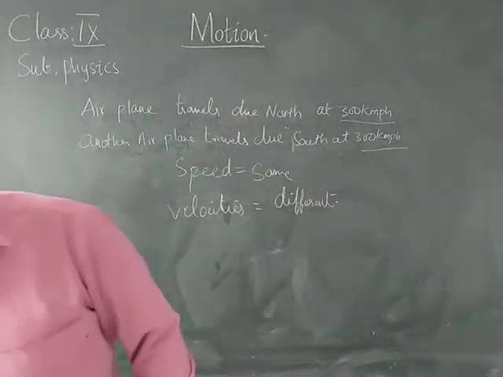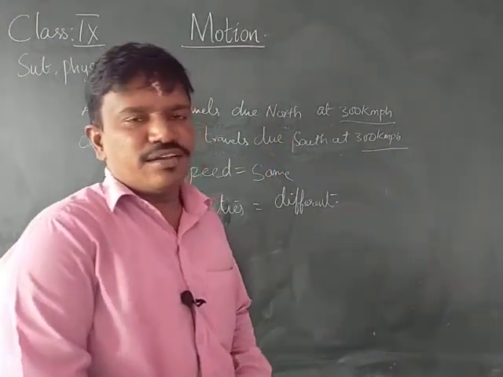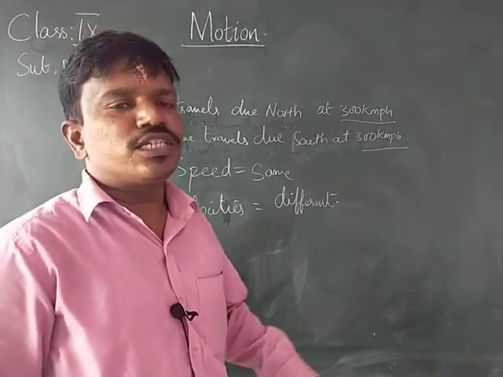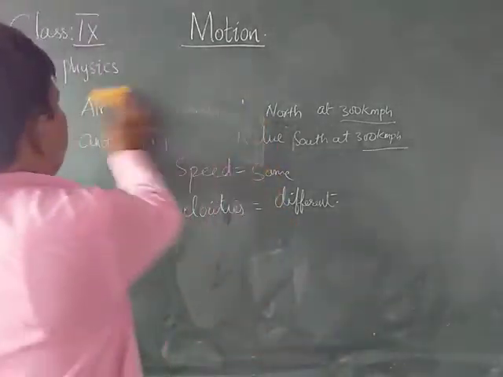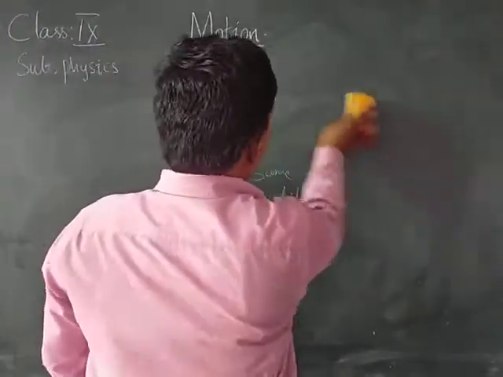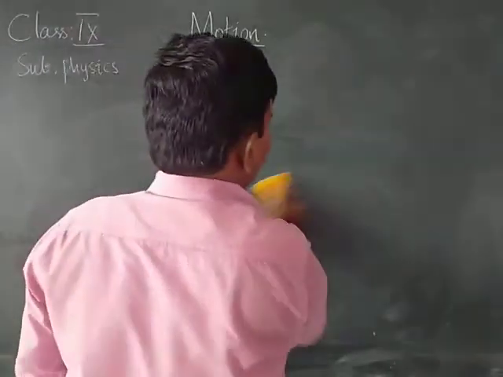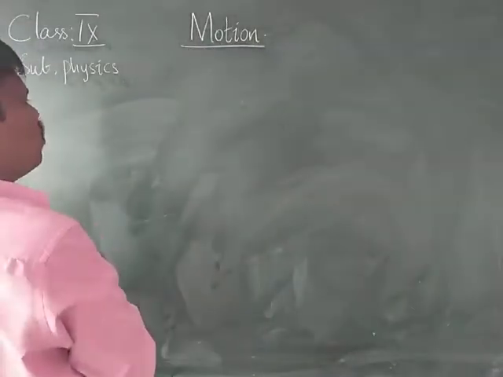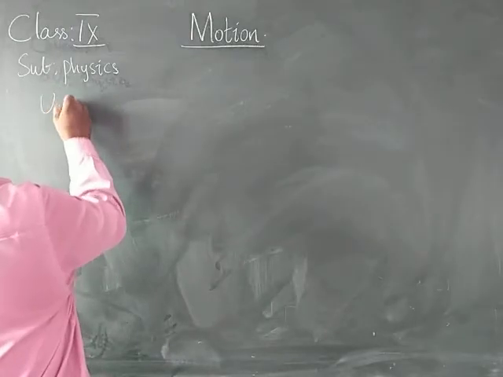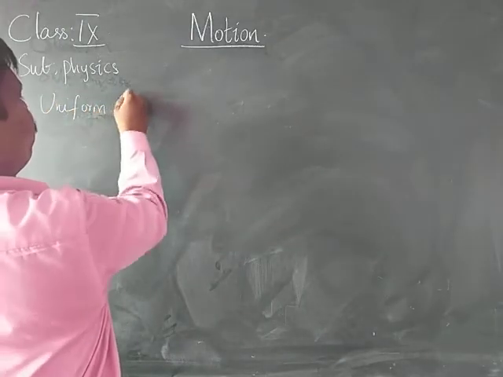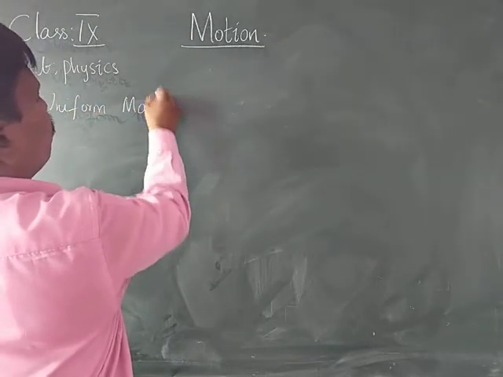Next, coming to another section of motion, that is uniform motion and non-uniform motion. We learned about uniform motion. Uniform, what do you mean by uniform?